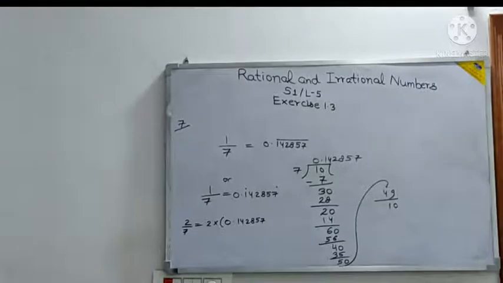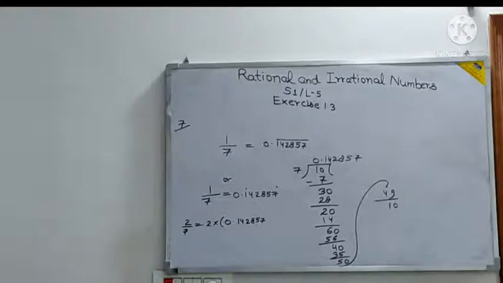Or basically first you multiply and then write the answer, or you can multiply it like that only. Are you getting the point? So basically you multiply 142857 with 2, and put a bar on that again.